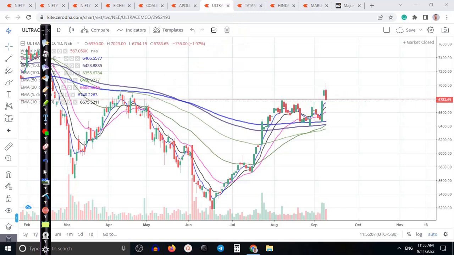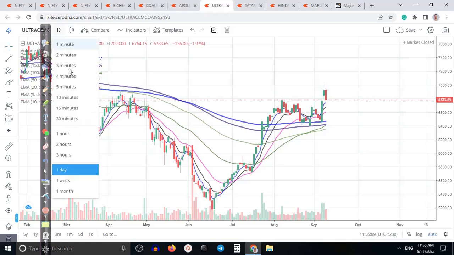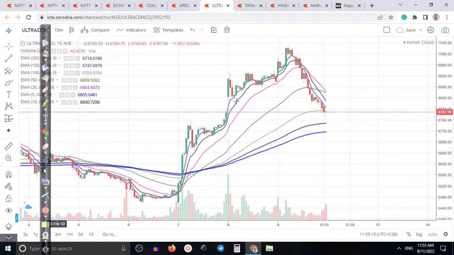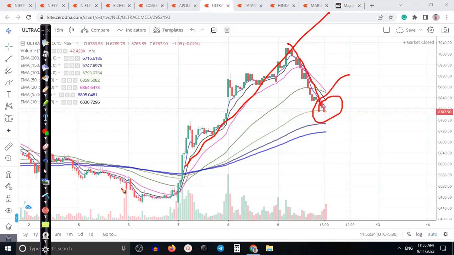Let me show you in a small time frame. In a small time frame like 15 minutes, so basically I use 15 minutes and 5 minutes as an intraday trader. So here I can see my level will be around 200. If price opens a gap down, definitely I'm looking for buy, or if price opens a gap up, I'm looking for buy. So it's a pullback. Our rule is buy the dip in an uptrend. So it's an uptrend, and this is called the dip point. All right. So we are looking for buy.